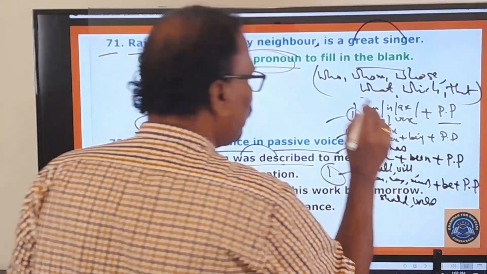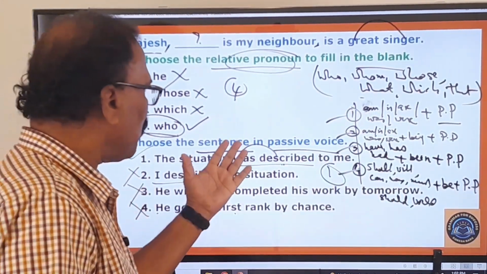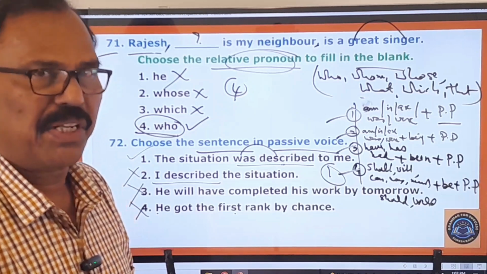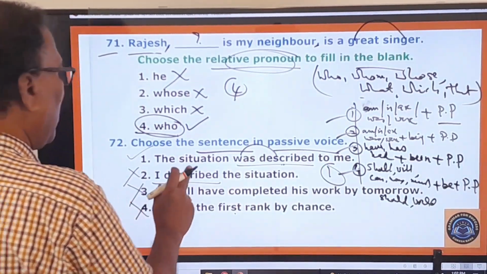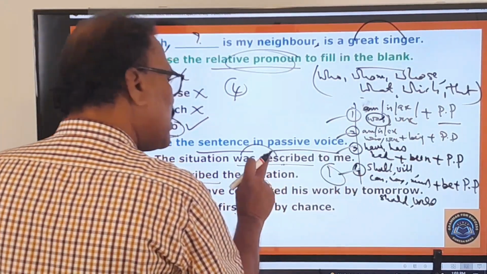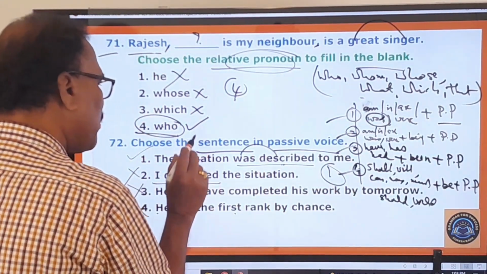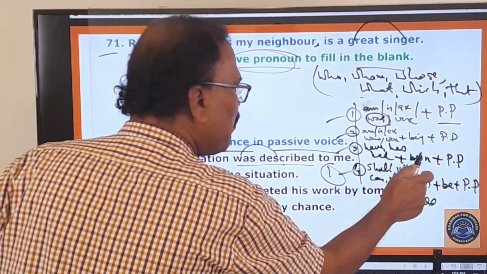Please keep these 4 things in your mind and you will be successful whenever such a question like this is given in the examination. So very simple. Please keep this point in your mind. So here was plus PP is given. So it is in the pen. So here only past tense verb is given. Will have. So have, has, had plus been should be there.